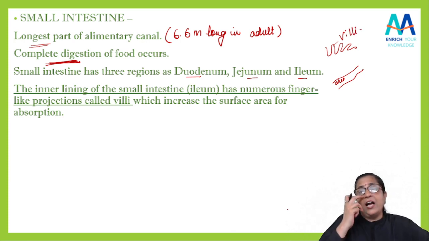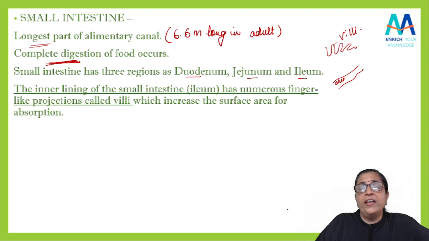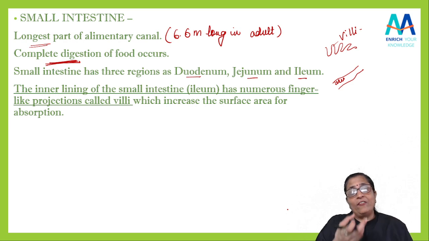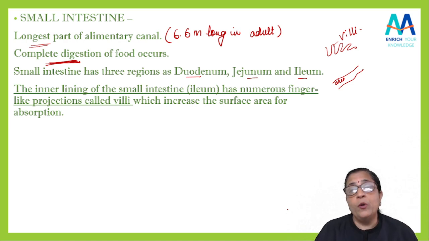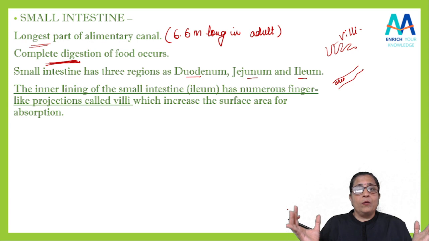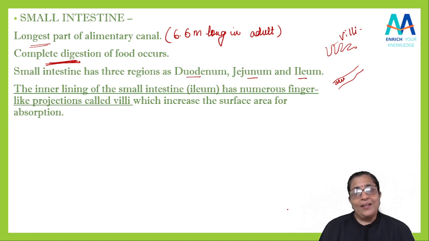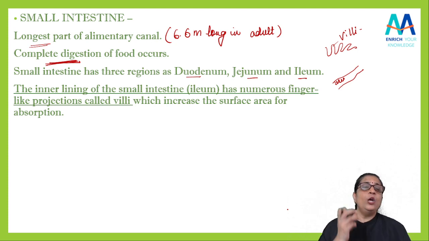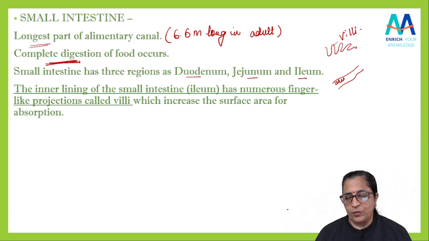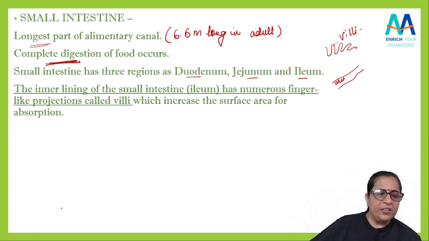Villi का काम क्या है? What is the role of this villi? It increases the surface area for absorption. जो खाना digest होता है, then when the food is going to be absorbed, for that bigger surface area it would be needed. So this villi helps to increase the surface area for absorption of food. Just remember this thing also.